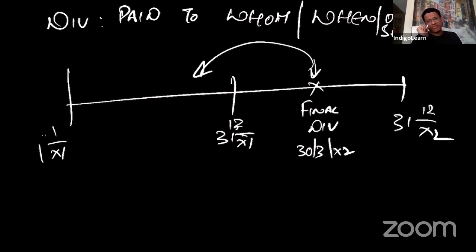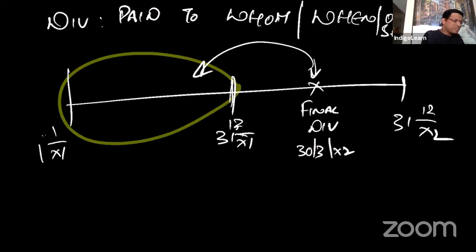Now understand the point carefully, friends. Final dividend is paid for the previous financial year, which means go to the previous financial year. It is paid for that financial year, but paid to whom? Somewhere close to the date of declaration of dividend, I will call it DODOD. What is DODOD? Date of declaration of dividend.